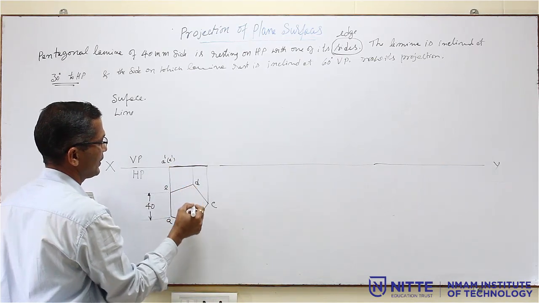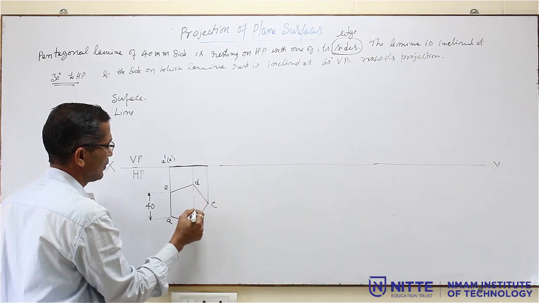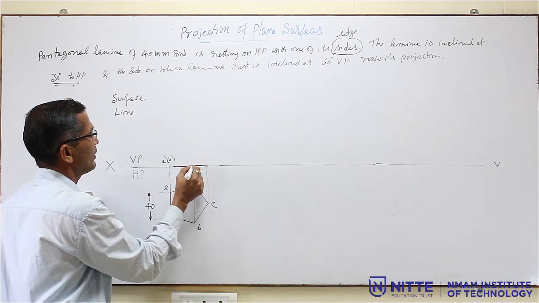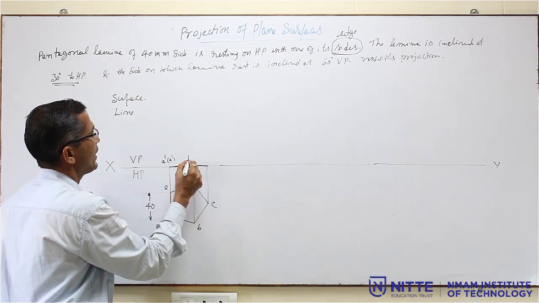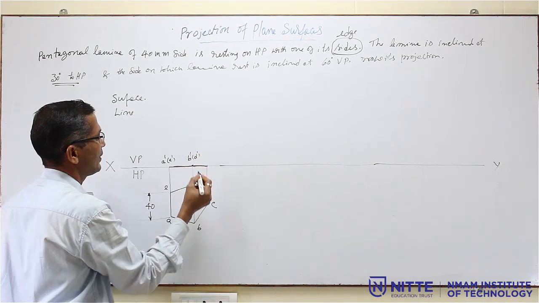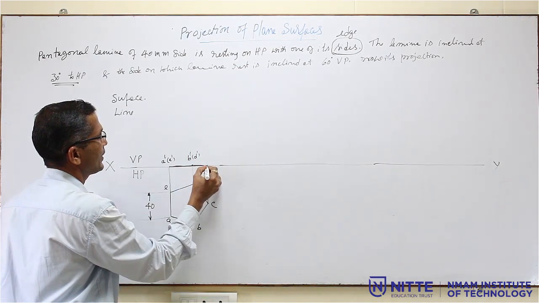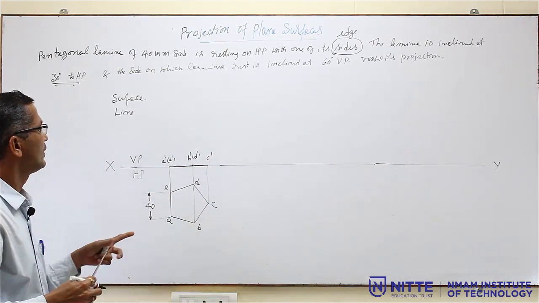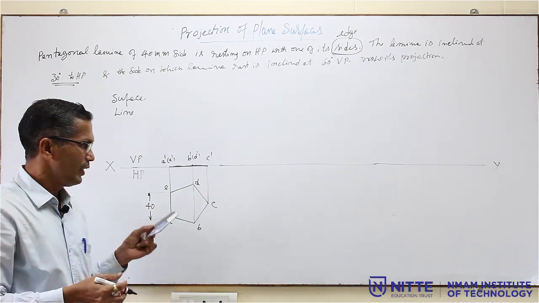Similarly, D and B will be in the same line, so this point will be B dash and inside the bracket D dash. Similarly, this point is projected here, this becomes C dash. So, this is the front view and this is the top view. This is the first step.